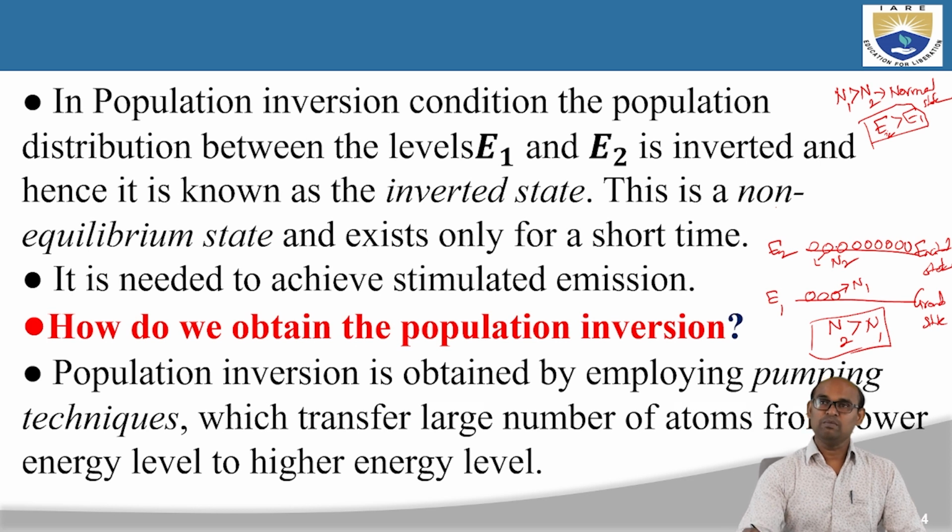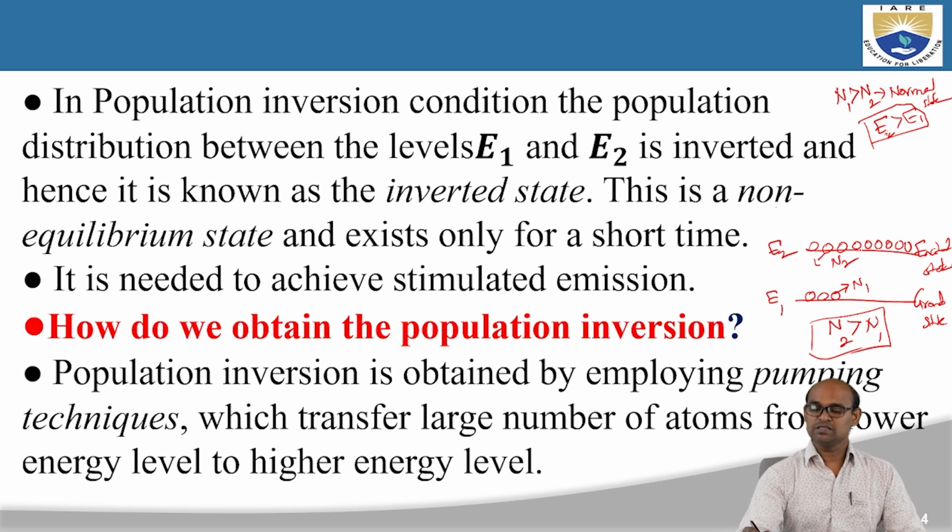So when there are many more atoms in the excited state compared to the ground state, this state is called the inverted state. And this is a non-equilibrium state, because in general, in equilibrium, we don't find all the atoms in the excited state. In the equilibrium state, all the atoms are going to sit in the ground state. That is why we call it the normal state or equilibrium state. But n2 greater than n1 is not an equilibrium state, because we will not see this kind of situation in equilibrium. This can occur only in non-equilibrium.